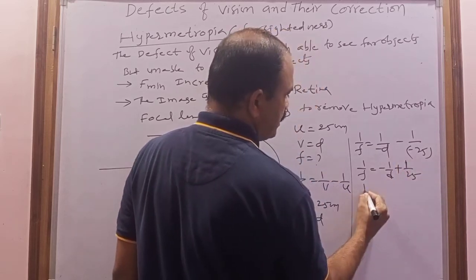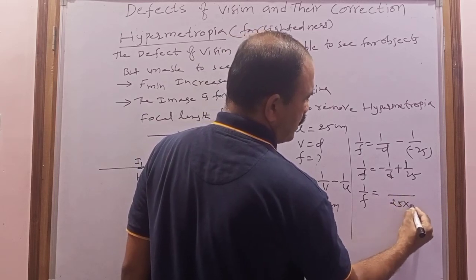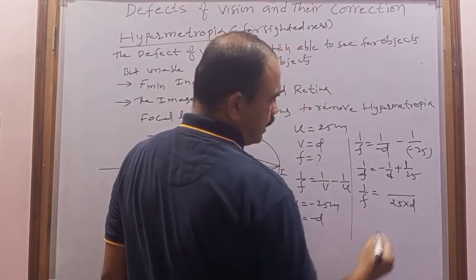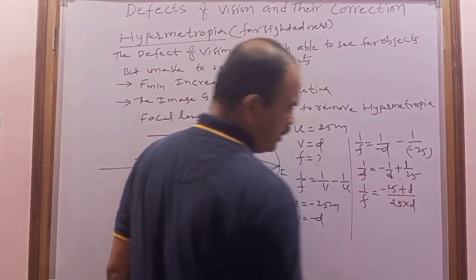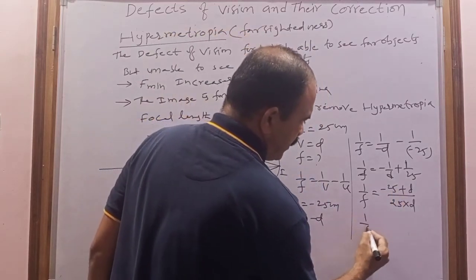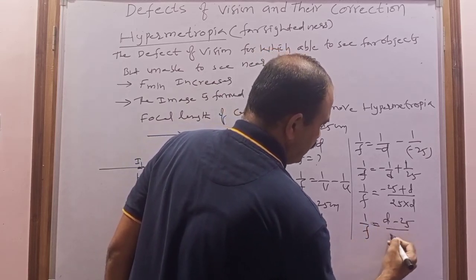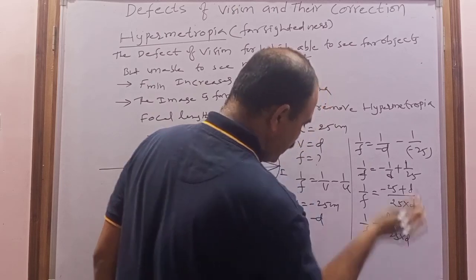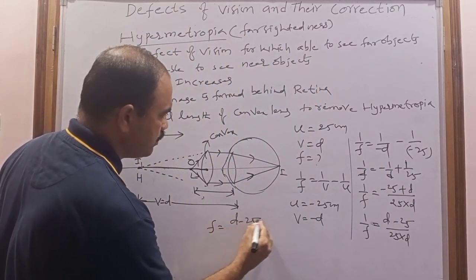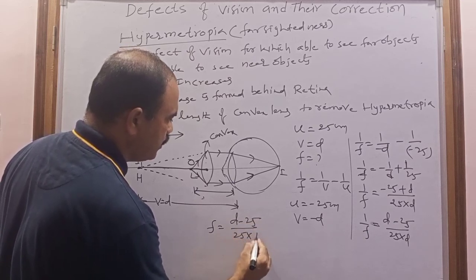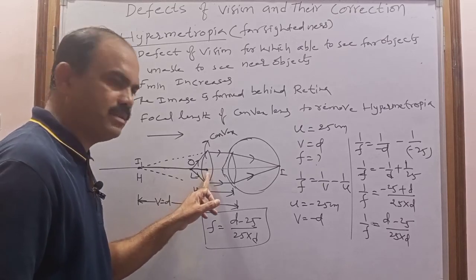Taking the LCM, 1 by F equal to 25 into D, and here minus 25 and plus D. Rearranging, 1 by F equal to D minus 25 by 25 into D. If I invert, F equal to 25 into D by D minus 25. This is the focal length of the convex lens.